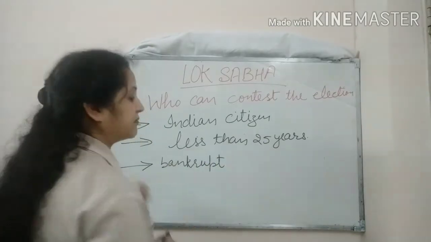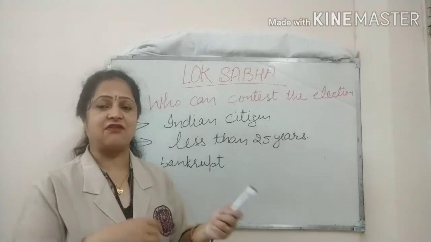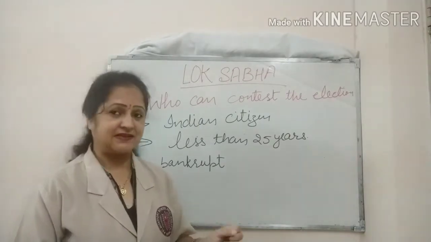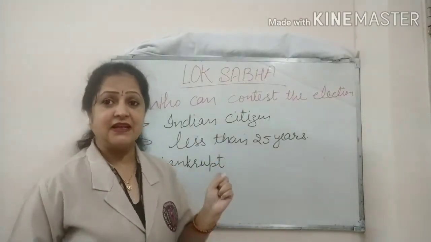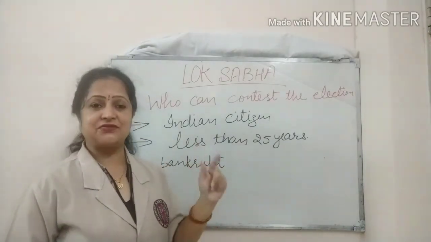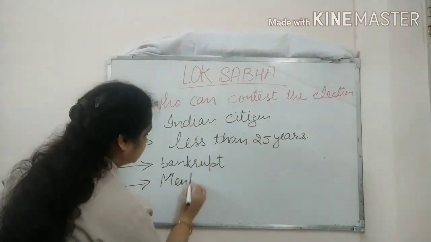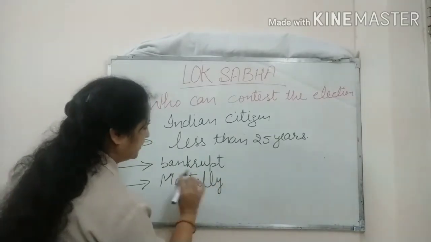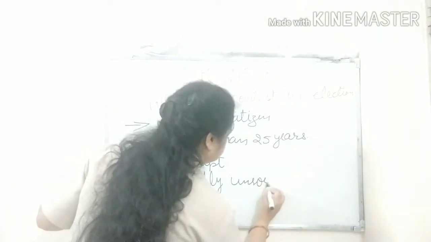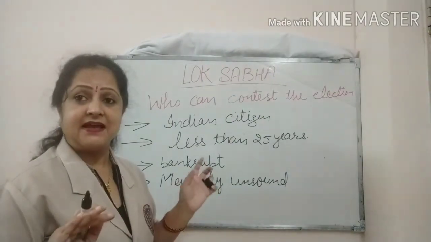What is bankrupt? Bankrupt means insolvent. When a person loses all his money, assets and everything, we call it bankrupt. The person who wants to contest the election should not be bankrupt. Next, he should not be mentally unsound. The mental status of the person should be fit and healthy. A person who is mentally unsound cannot contest the election.